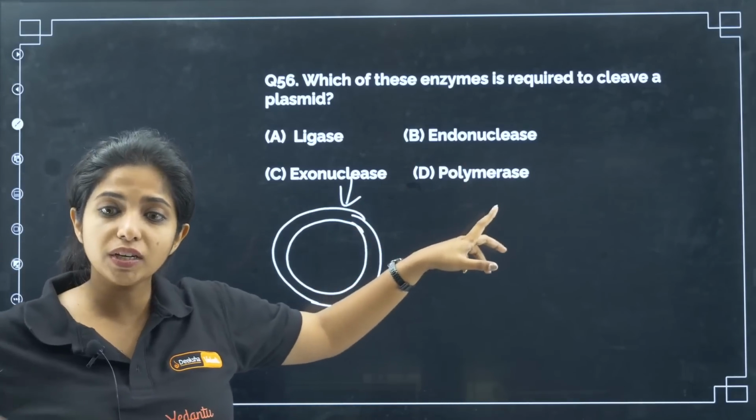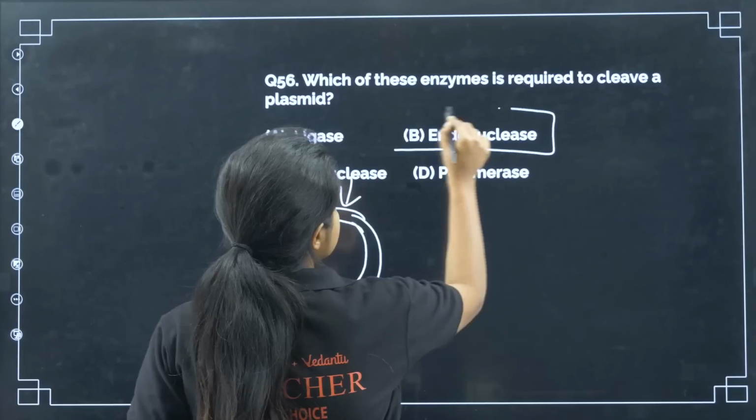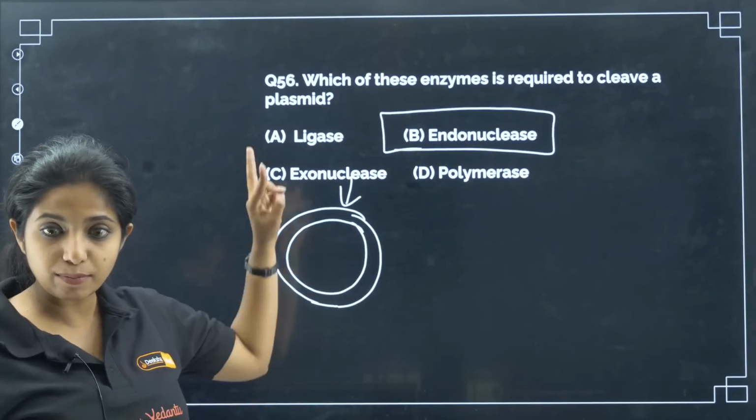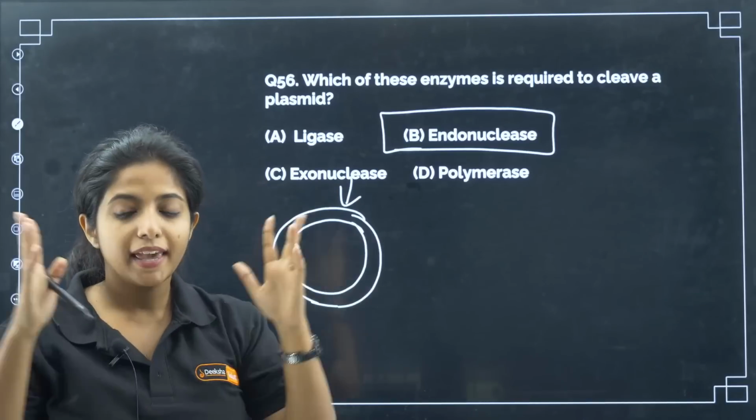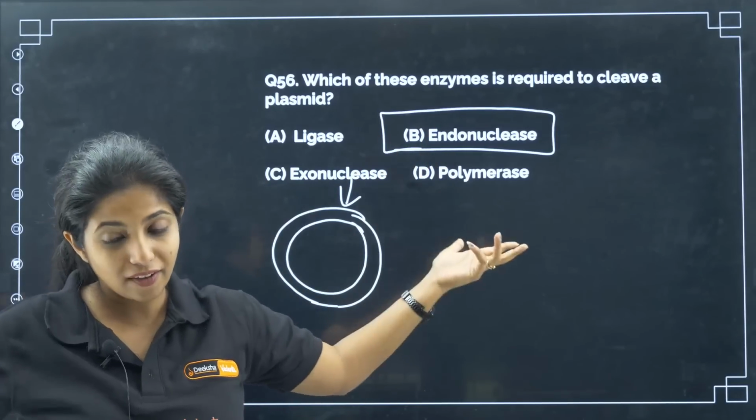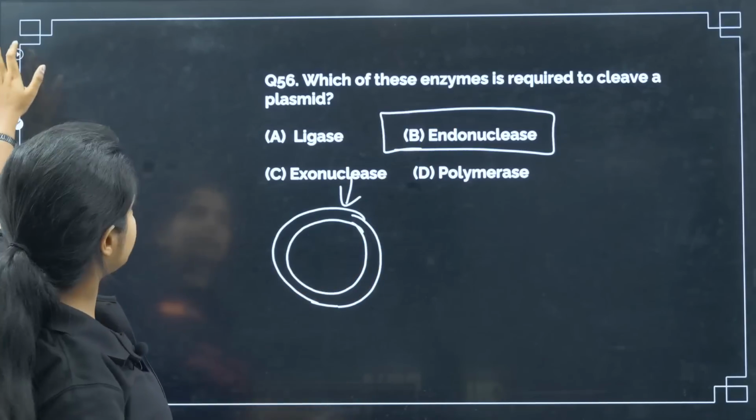Polymerase, no. Polymerase you need for replication and things like that. So it is just endonuclease. Restriction enzymes, you have two types, exonuclease and endonuclease. Endonuclease is the one that cuts from the middle. Exonuclease cuts from the ends. We do not have an end over here, so it will be endonuclease.